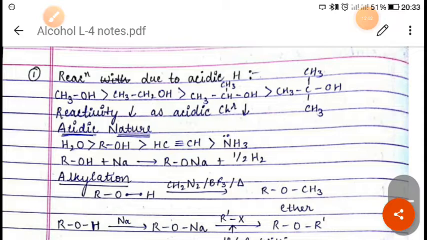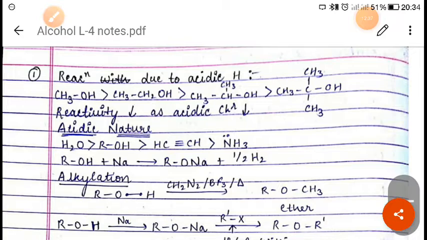And alcohol acts as a what? Bronsted acid. Okay, why? Because they donate a proton to a strong base, right? That is why, in the above example that I have shown you, we have seen that alcohols are acidic in nature. And this alcohol is behaving as a Bronsted acid, because they donate a proton to a strong base.